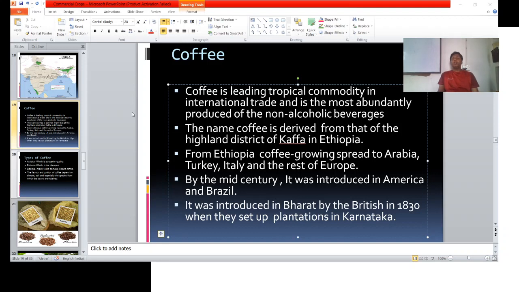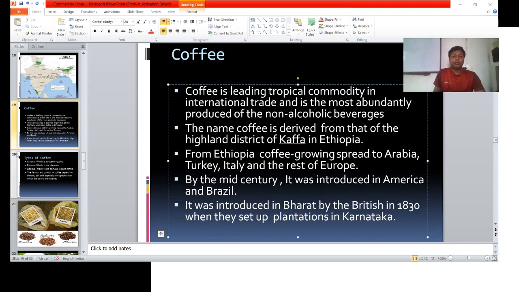In the mid century, it was introduced in America and Brazil. It was introduced in Bharat by the British in 1830 when they set up plantations in Karnataka. So the first coffee plantation in India was in Karnataka.